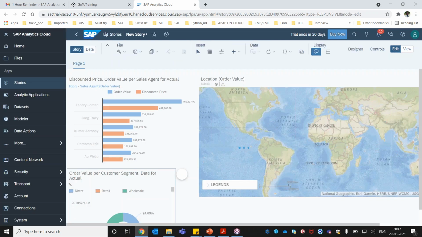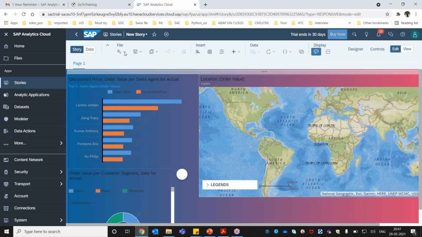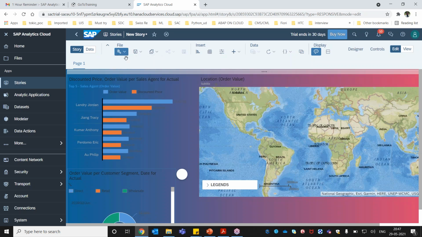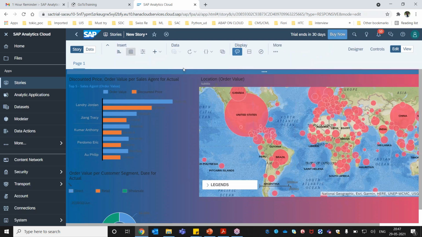So if you want to change the color and all, you can go to the file and then go to the preference here. In the preference, there's the option where we can change the entire color and all. If you want to add a new page, you can add a new page to the story, and then you can design another page here.